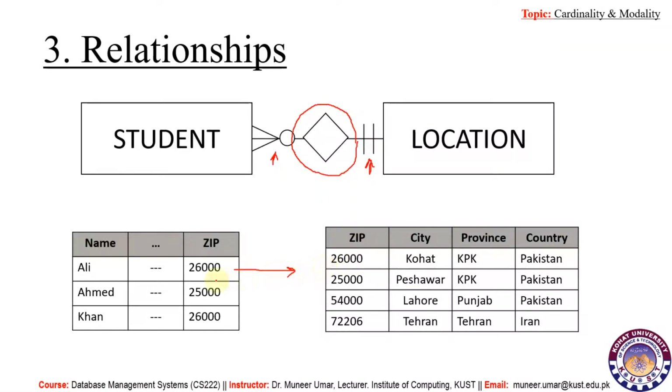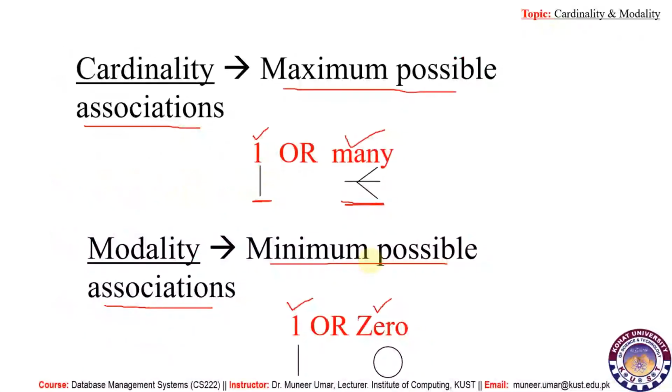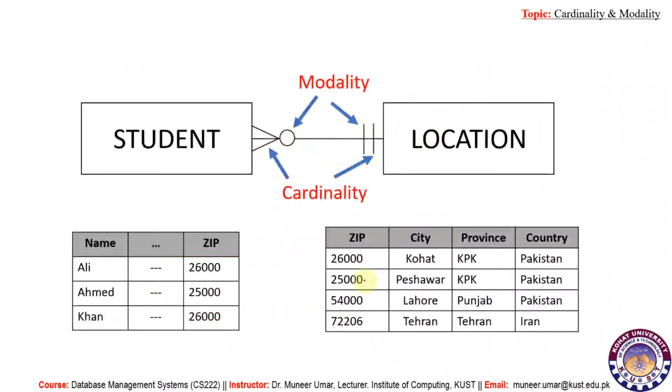And if I say that one student may connect to a location, then I said may, we have an option, so in that case it would be 0. So we can represent 1 with a vertical line and 0 with a circle.